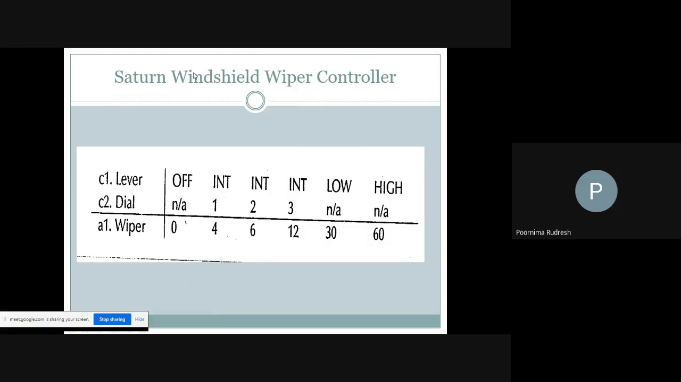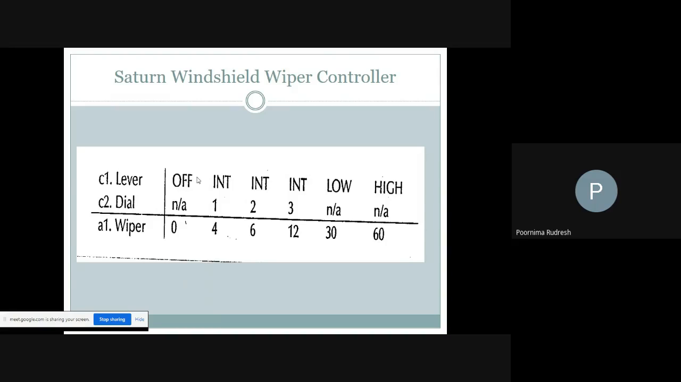The wiper controller for the Saturn automobile is controlled by a lever with a dial, whereas the lever has four positions: off, intermittent, low and high. When the lever is in the intermittent position, only then do we use the dials. As I said, the dial has three positions, 1, 2 and 3, that indicate the intermittent speeds 1, 2 and 3.